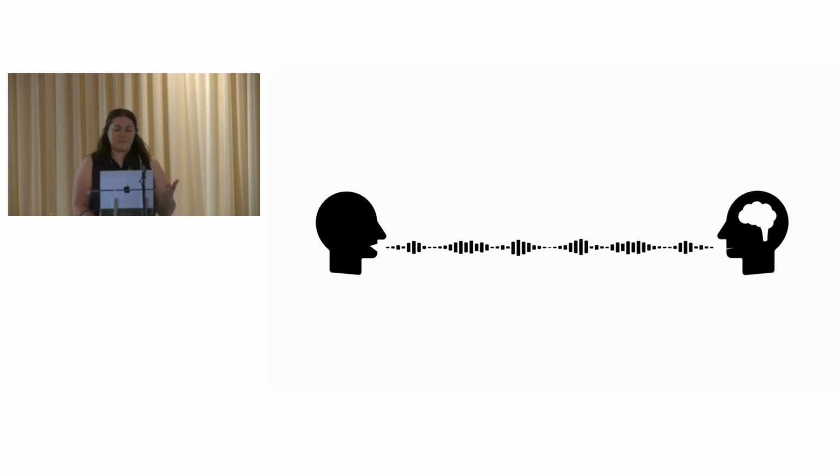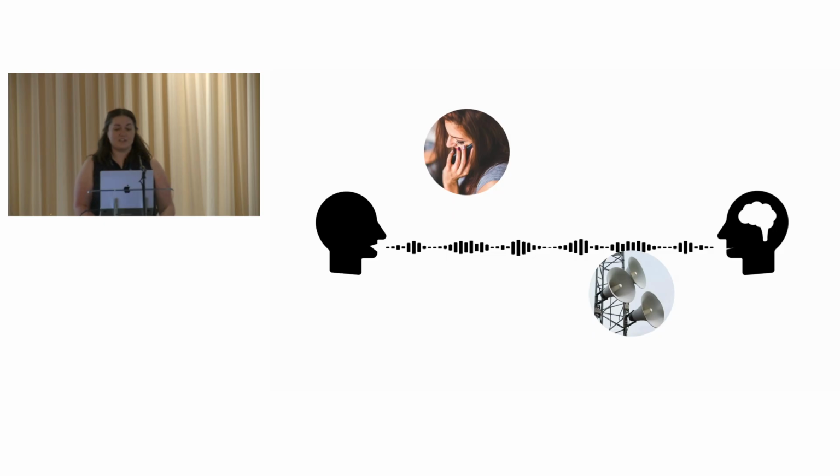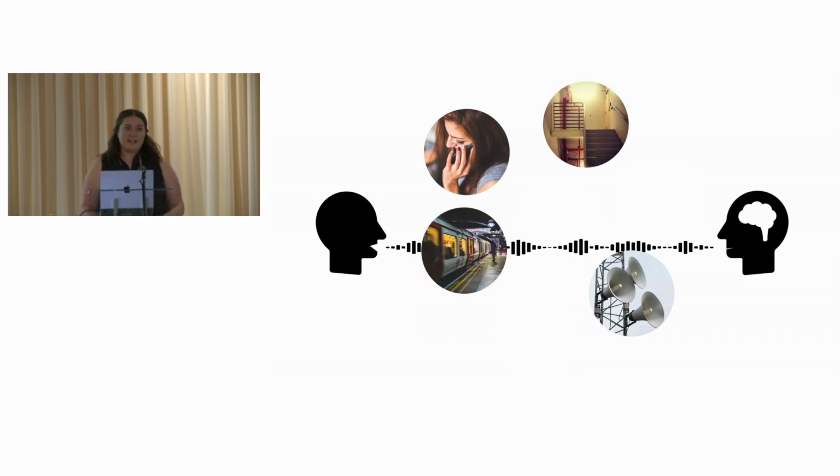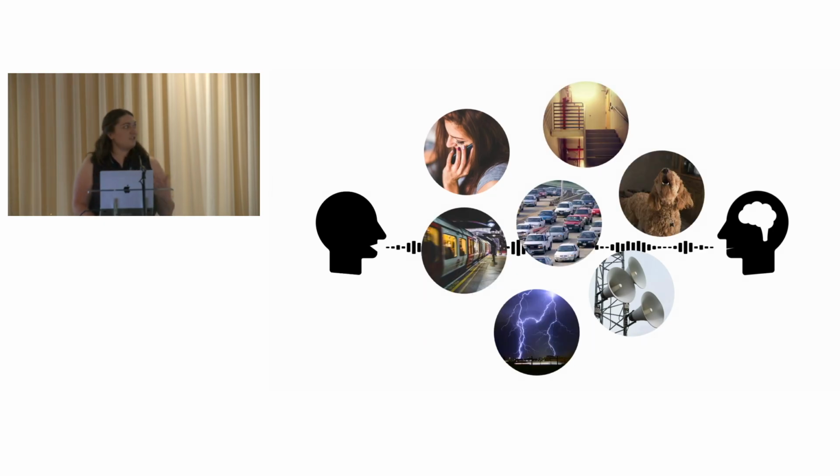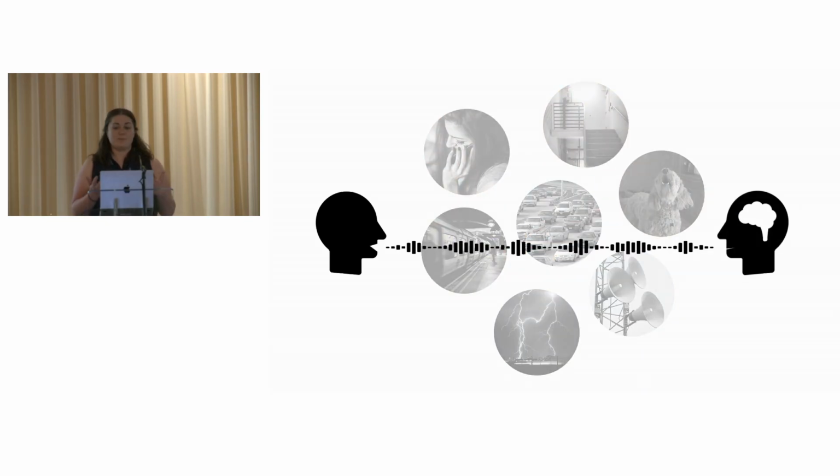And this includes environmental factors like imperfect sound transmission, reverberation and echoes, and the presence of background sounds, all of which alter the acoustic waveform that reaches the ear in different ways, but they leave the perceptually relevant information like the words being said or the talker identity unchanged. So in order for successful communication to take place, the auditory system needs to represent speech in a way that is invariant to or tolerant of these types of acoustic variation.